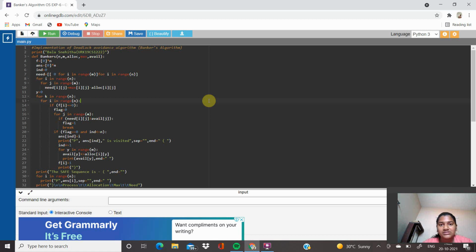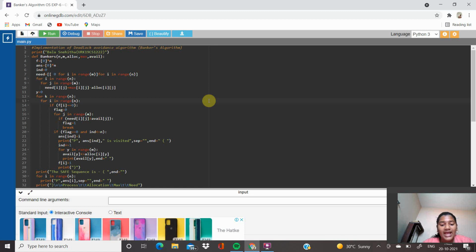Therefore the Banker's algorithm is a deadlock avoidance algorithm that is applicable to a system with multiple instances of each resource type. In this we are having data structures as max, available, allocation, need. Now let's go through our code.